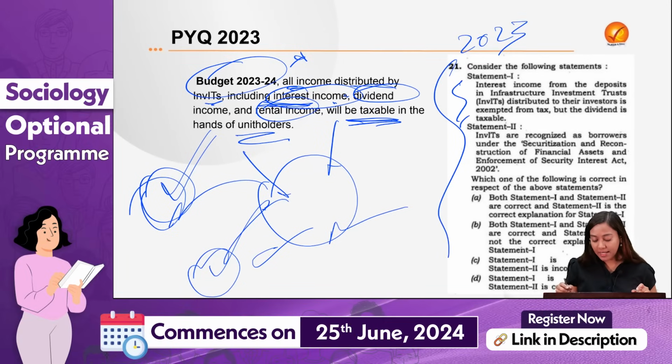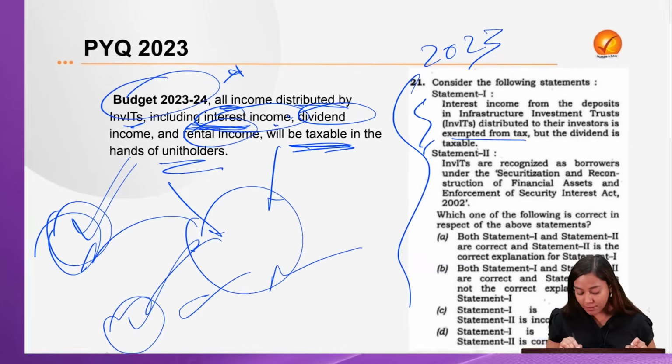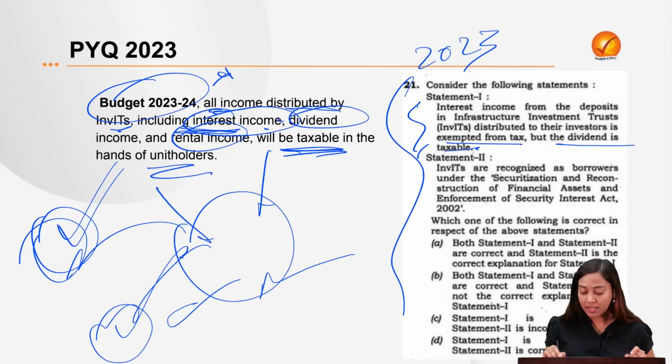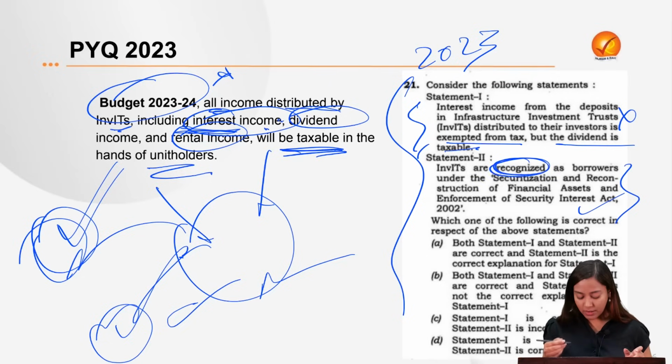First statement says, interest income from deposit in InvITs distributed to their investors is exempted from the tax, but dividend is taxable. Absolutely incorrect. Dividend is also taxable. Second statement is also correct because here a very generic statement of recognized is written. Okay. So the answer over here is fourth. Statement 1 is incorrect. Second is correct.